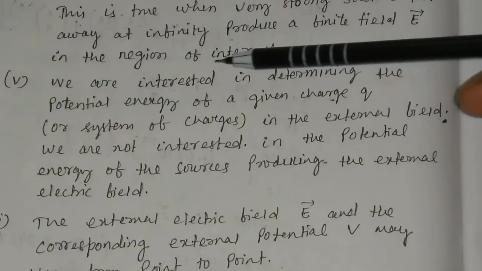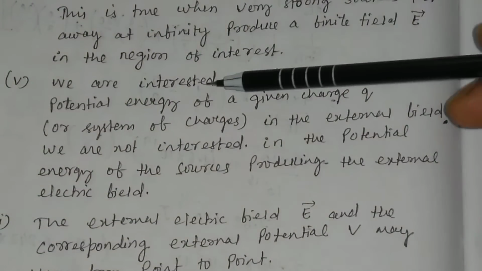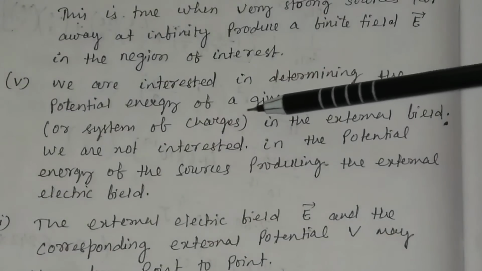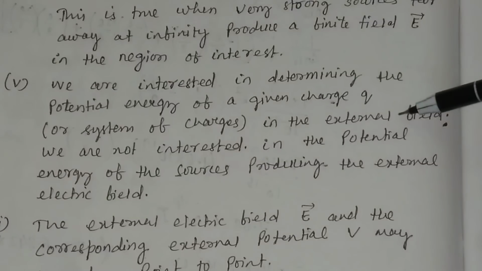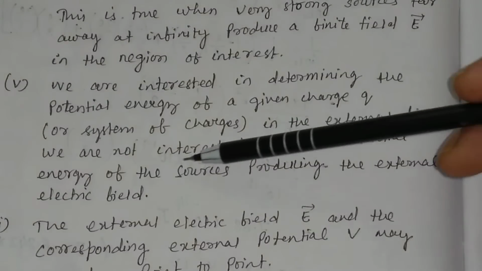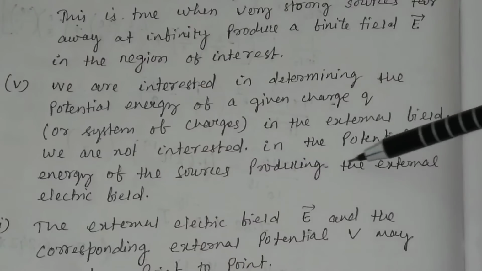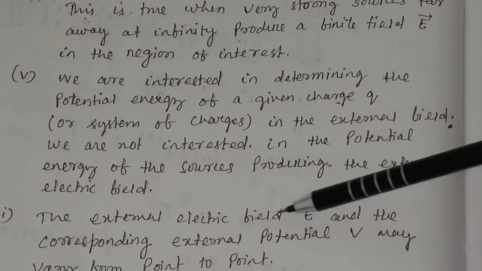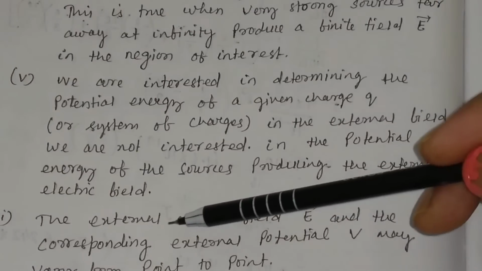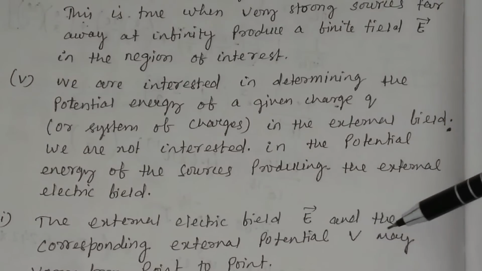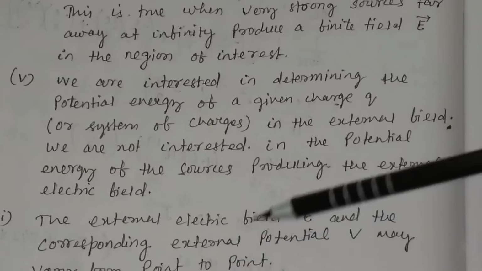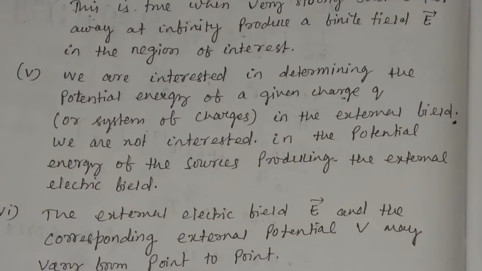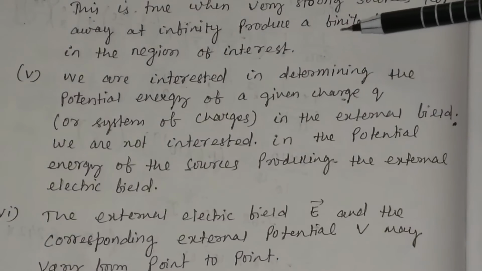The next point is, we are interested in determining the potential energy of a given charge Q or a system of charges in the external field. We are not interested in the potential energy of the sources producing the external field. Then the external electric field E and the corresponding external potential V may vary from point to point. So these are some conditions or characteristics of the external field.